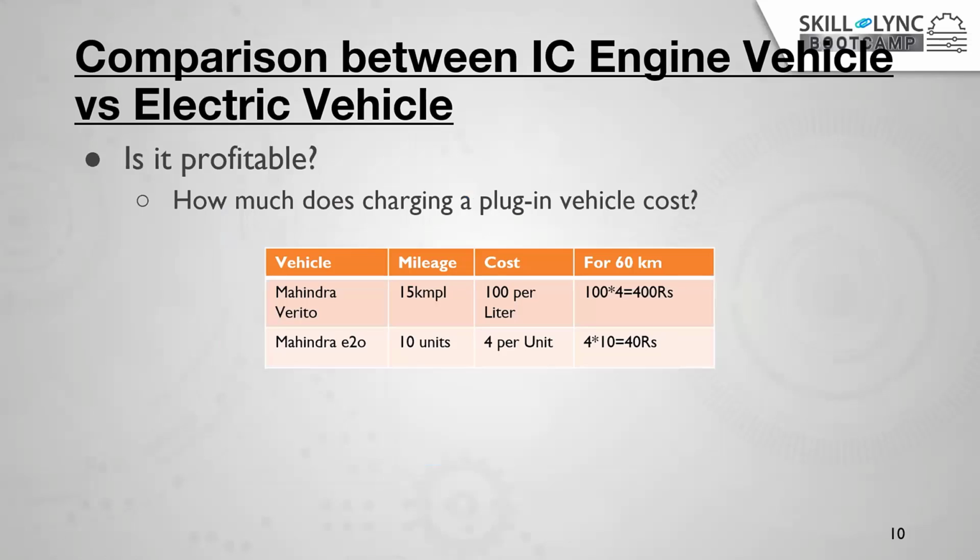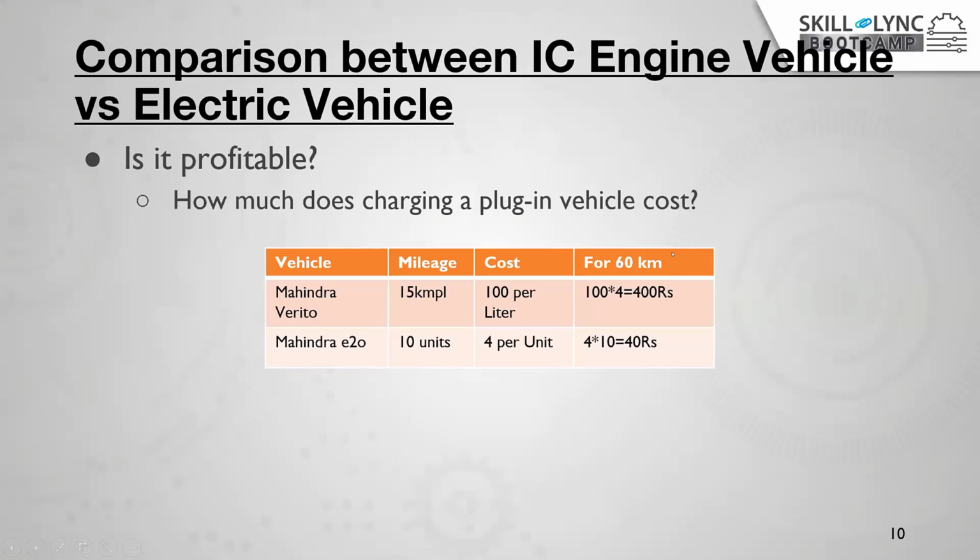Okay. Let's see whether it's profitable or not. Let's see one small example which exists in the market. I'm taking here the Mahindra Verito. It's a petrol car. Its mileage is nearly 15 kilometers per liter, right? At present in the market, the petrol price is varying between 95 and 105. Let's take an average of 100 rupees per liter.